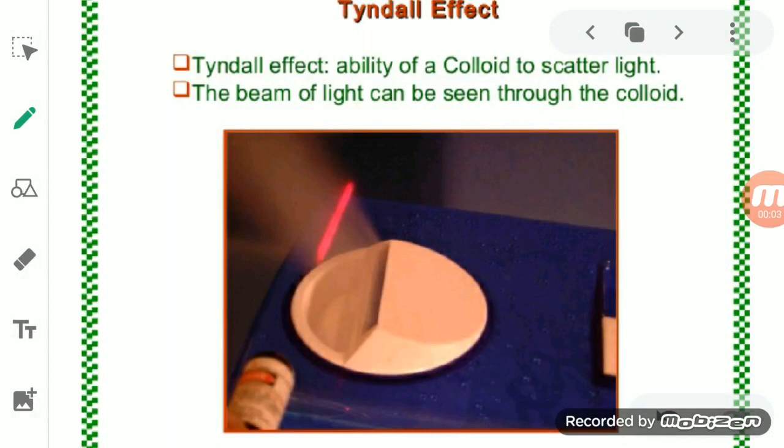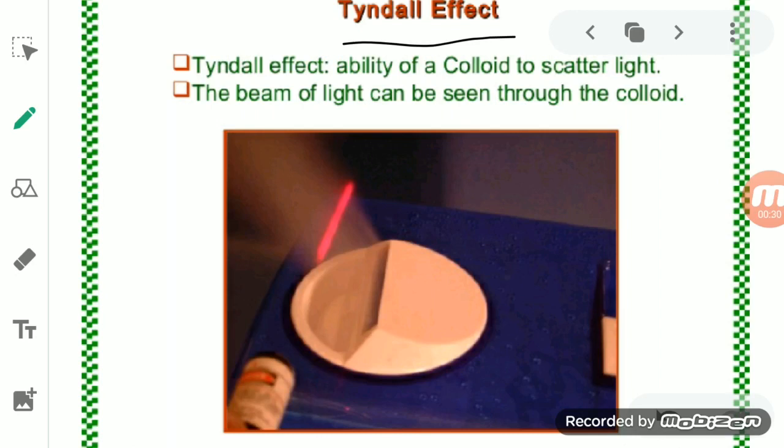Now there are some specific properties of colloids, and the first one is the Tyndall effect. Okay, what is the Tyndall effect? The Tyndall effect is the effect shown by colloidal particles when a beam of light is thrown over the colloidal solution.